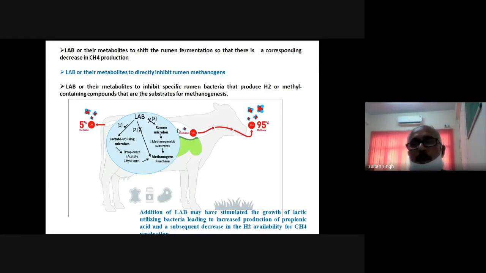It will stay in the carbon stage. So mainly the addition of the lactic acid bacteria will stimulate the growth of the lactate utilizing bacteria, leading to increased production of the propionic acid, and thus less methane production, because they will make a shift in the VFA production towards more propionic and less acetic acid. So it is doing in the same way like the other things.